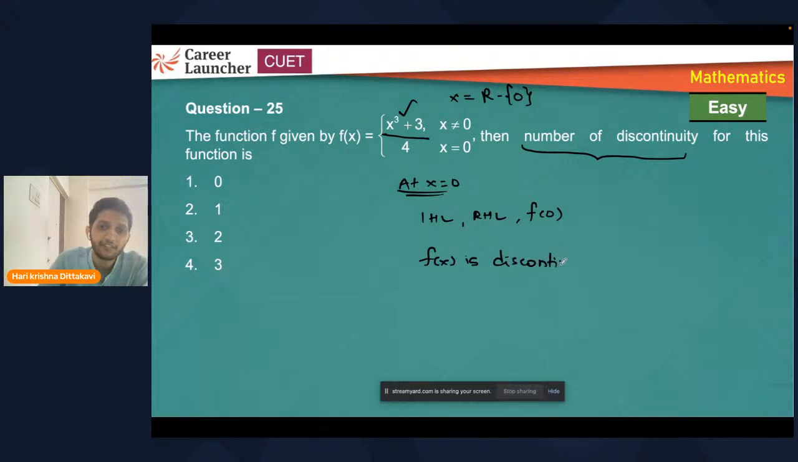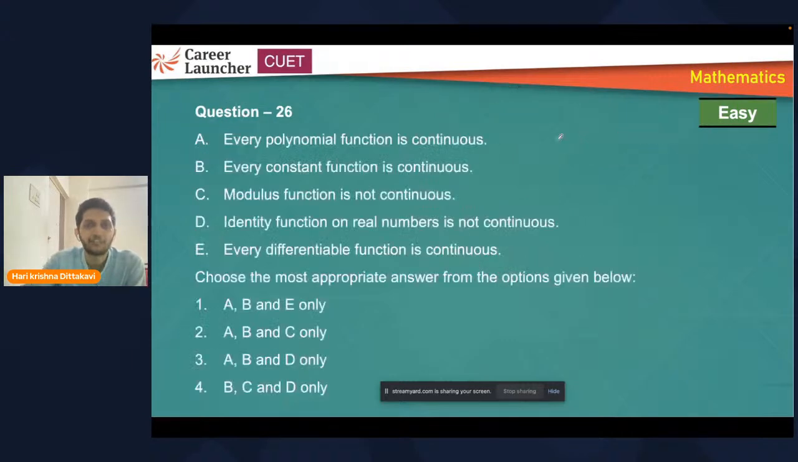Have a clear idea on this. Discontinuous at x is equal to 0. So number of discontinuous points will be 1. We know function is discontinuous at 0, so if you are in a hurry, you'll mark option 1. We got the answer, right? But here they are asking number of discontinuous points. Sometimes they may ask where the function will be discontinuous. Okay, take care of this.